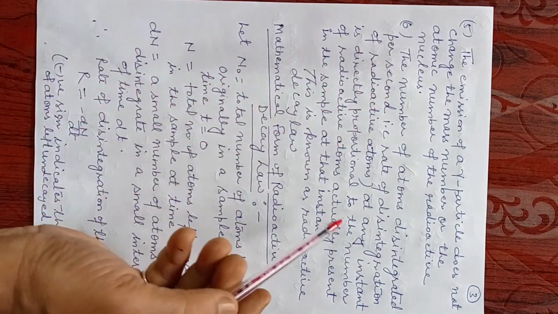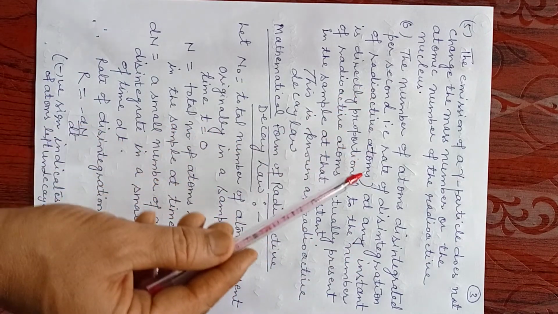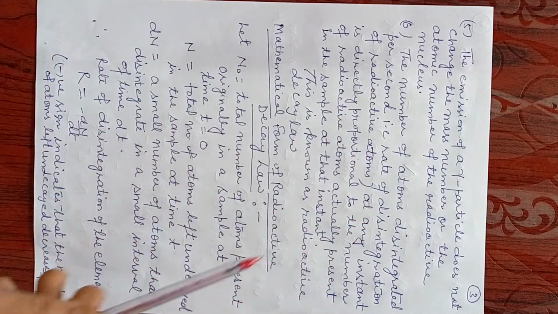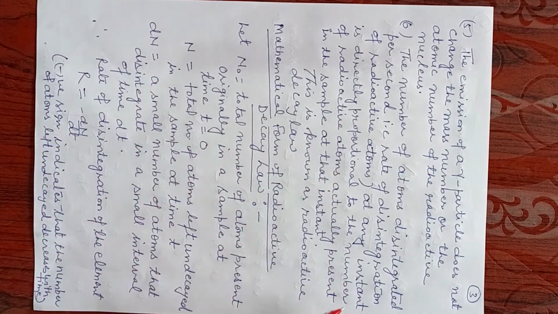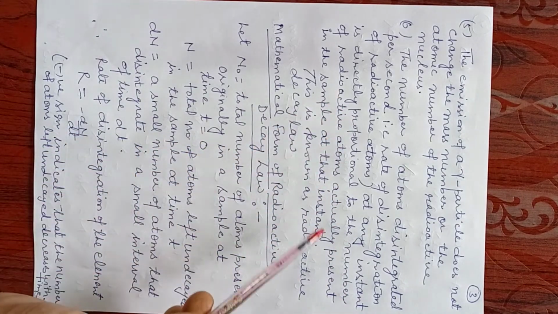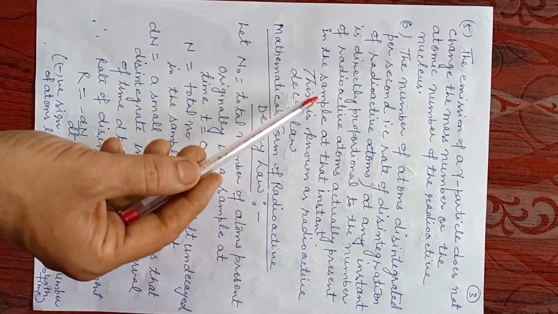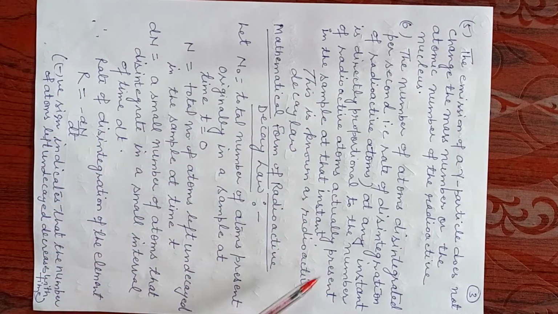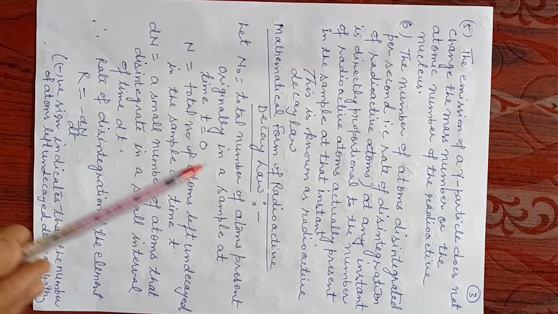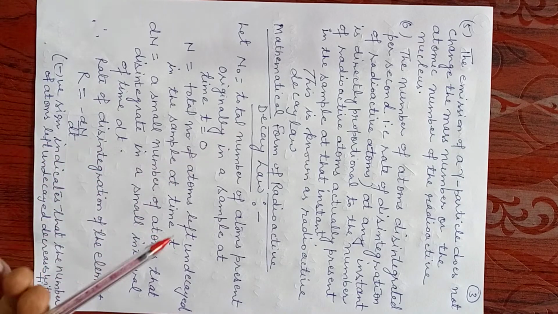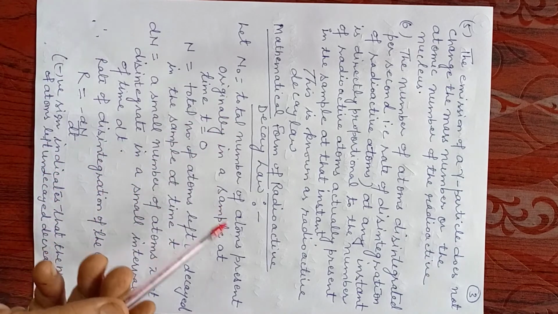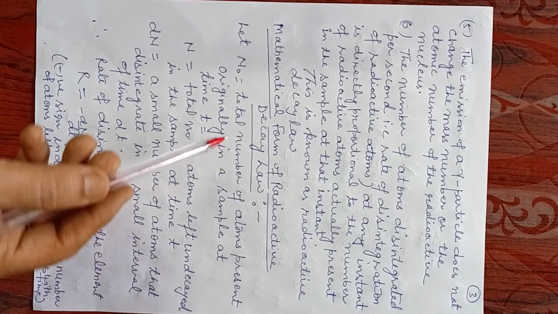Next point: the number of atoms disintegrated per second, that is, the rate of disintegration of radioactive atoms at any instant, is directly proportional to the number of radioactive atoms actually present in the sample at that instant. This is known as the radioactive decay law.